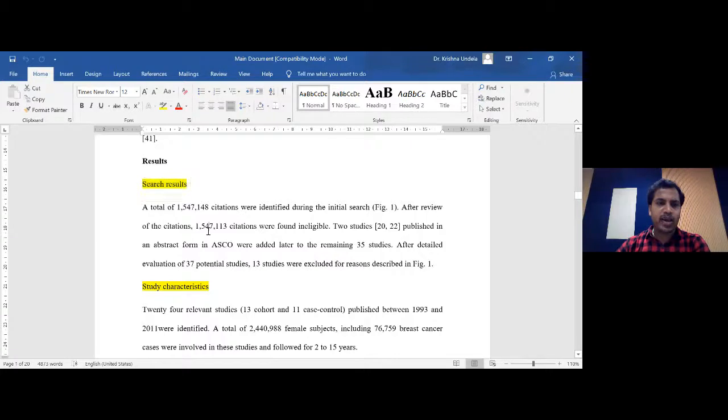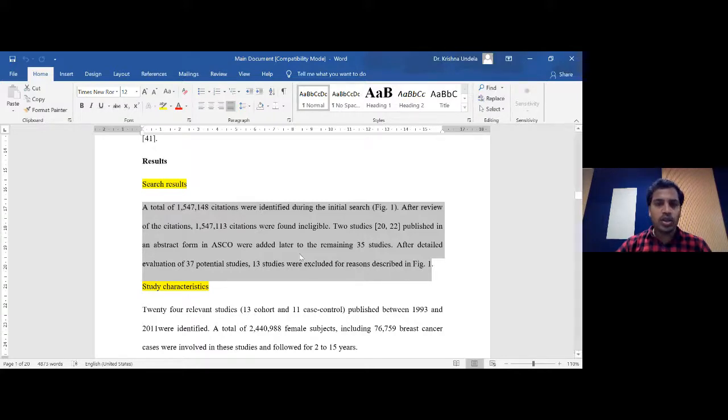We need to clearly explain, once you search in PubMed and other databases, how many citations you initially got, how you excluded the studies which are not relevant, and how many you included as full text. After reading the full text, how many you excluded, and finally how many studies you have in your manuscript and systematic review.